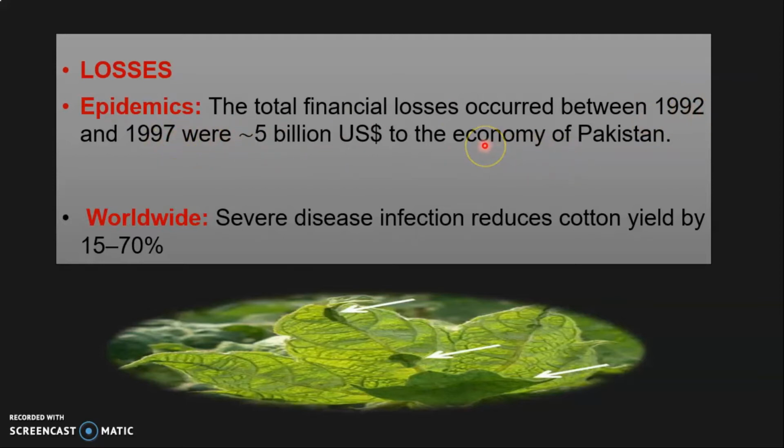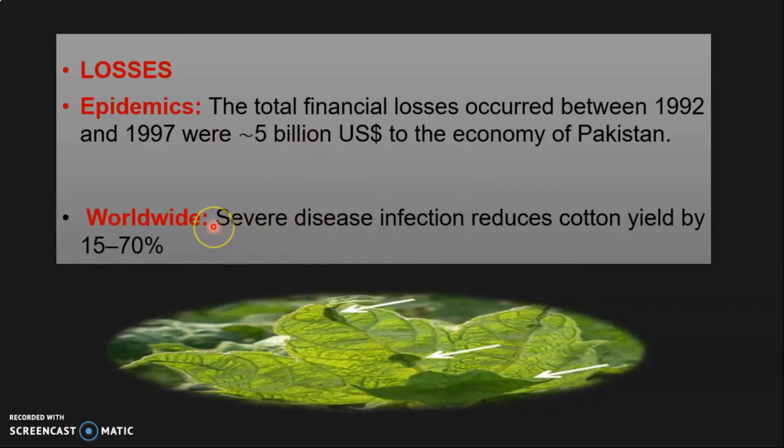It devastated the cotton production in Pakistan, because cotton was the major export product in Pakistan at that time. So the financial losses to Pakistan at that time were about $5 billion.